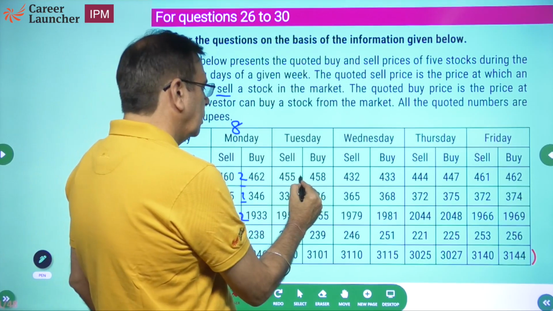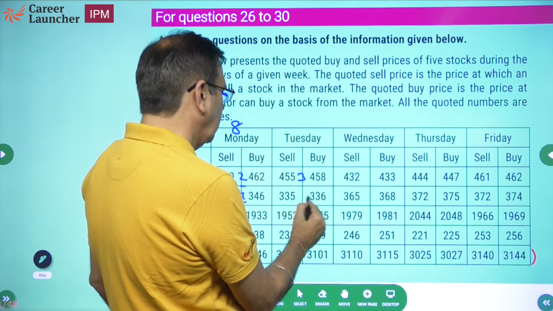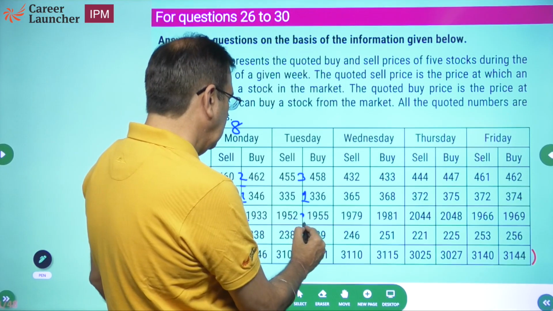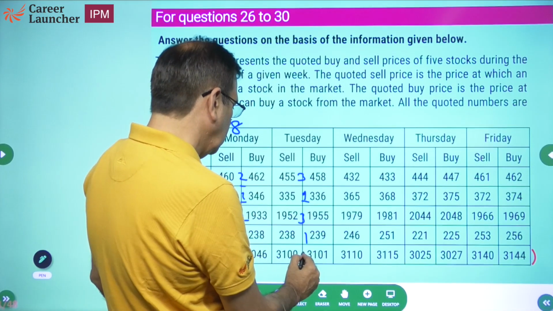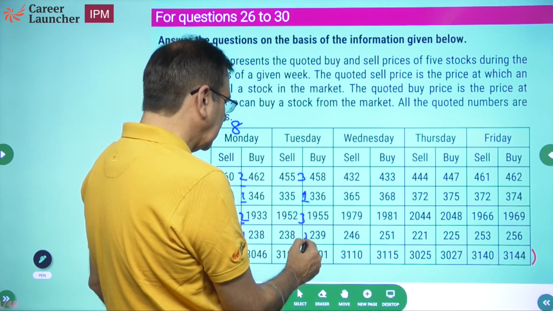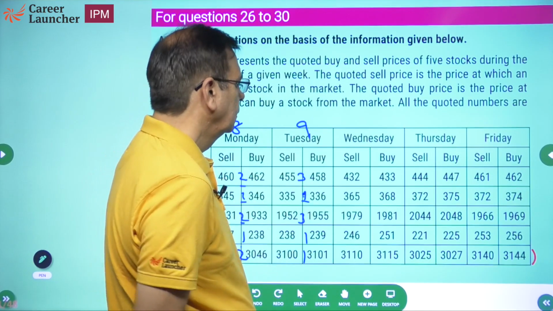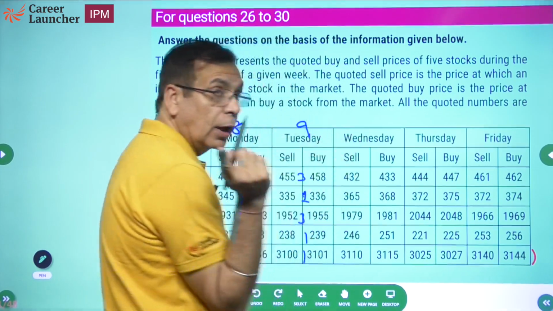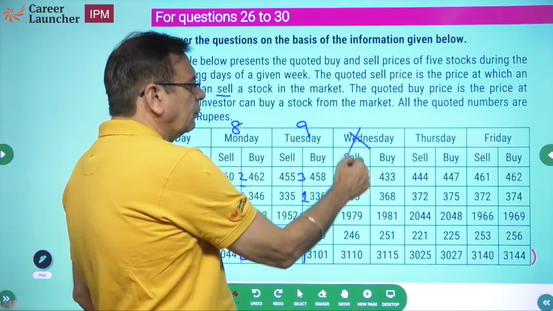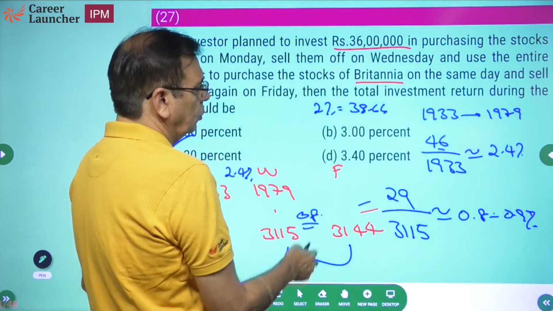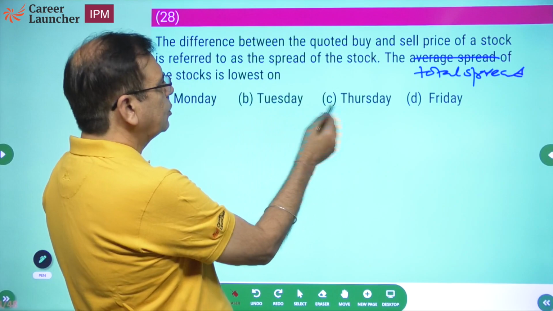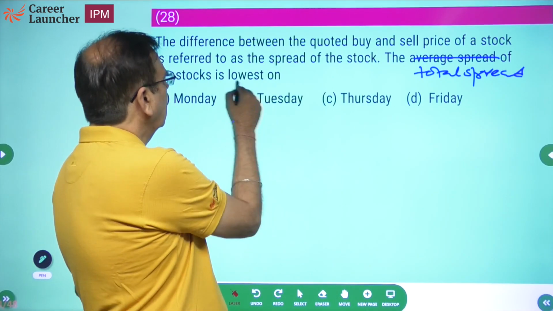Tuesday, 3, 1, 3, 1, 1, 3, 4, 5, 6, 7, 8, 9. We are looking for the lowest. Wednesday is not a part of the answer. If you just go back to the question, it's Monday, Tuesday, Thursday, Friday. We are looking for lowest.